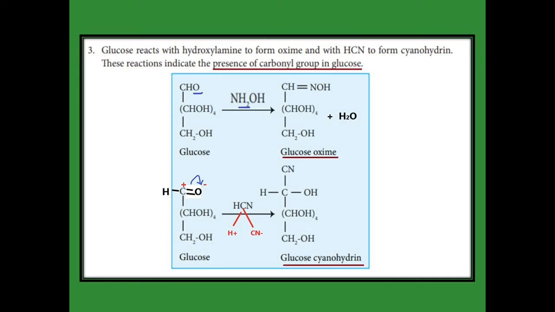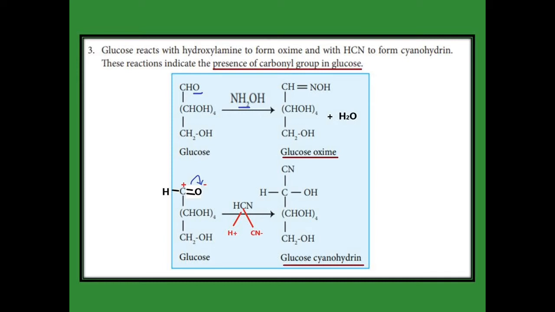So the positive hydrogen goes to oxygen, and the cyanide minus is attracted by the carbon because carbon here is positive. So we get the compound CH(CN)OH, CHOH 4 times and CH2OH, that is called glucose cyanohydrin.